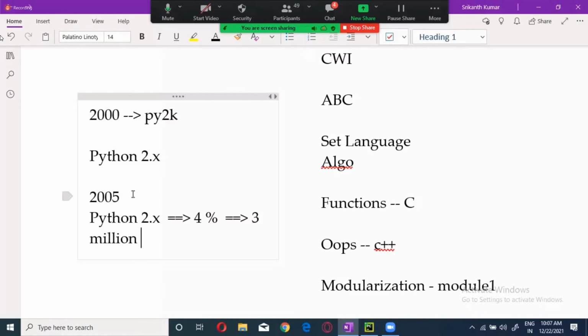Previously also they did something like this, I will tell you. So these people approached Guido and asked what changes they had to make in Python. Because before that, Python was not well organized. It had good things, but the syntax was a problem. There were multiple functions for one single task.